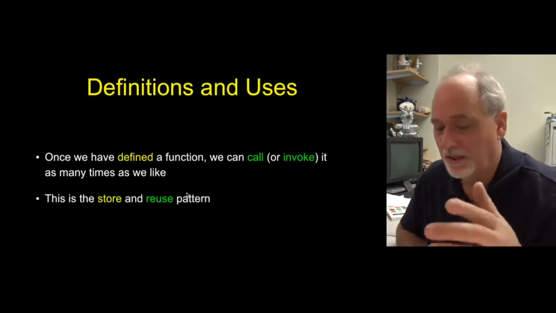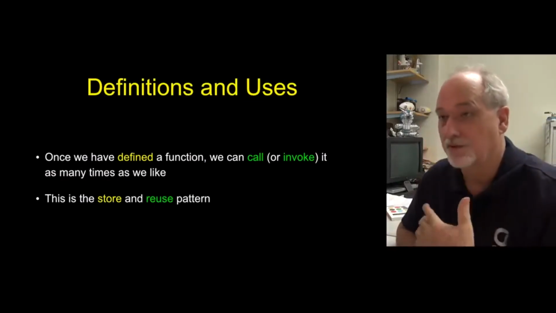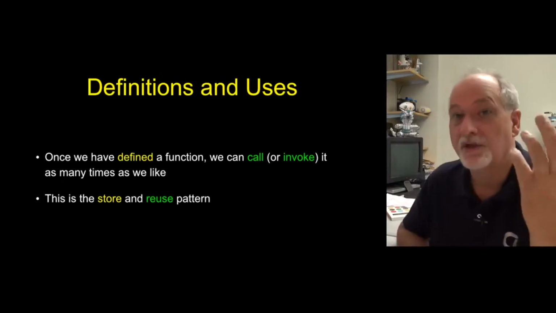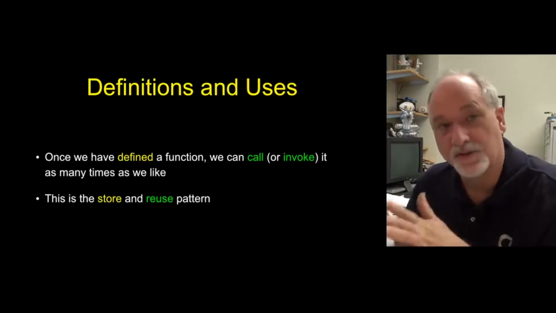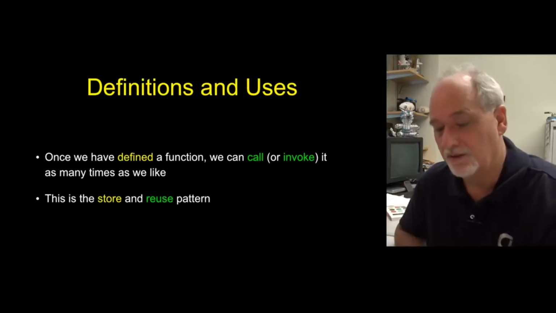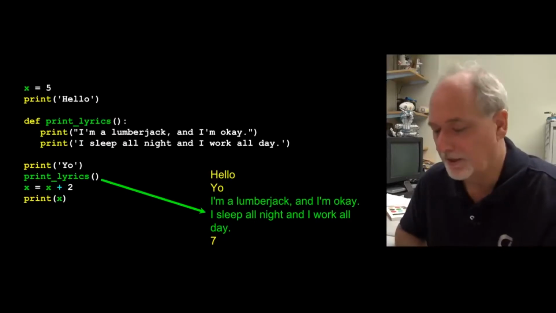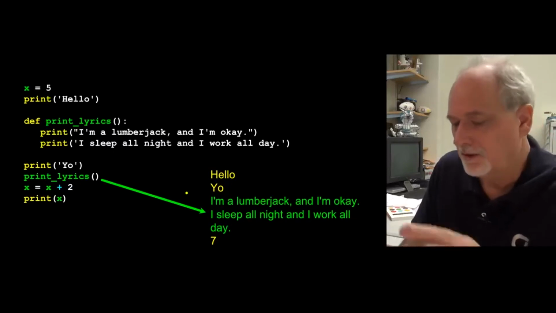So let's take a look at how you invoke a function, right? You define it, and then you use it. Sometimes you define it once and use it once, but more commonly you define it once and use more than one time. Again, the store and reuse pattern. The def is the store, and the invoking is the reuse. So here's just a slightly different version of that last program, and so now it's going to actually invoke it.